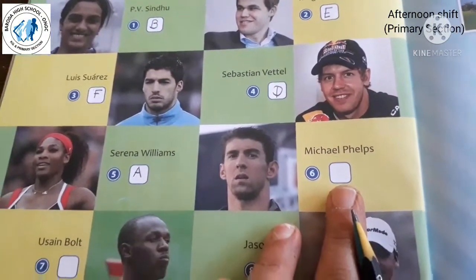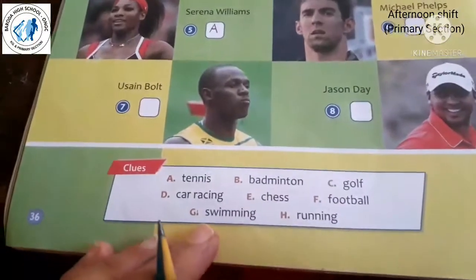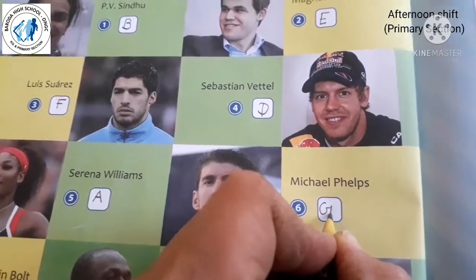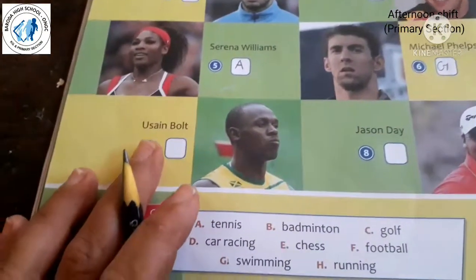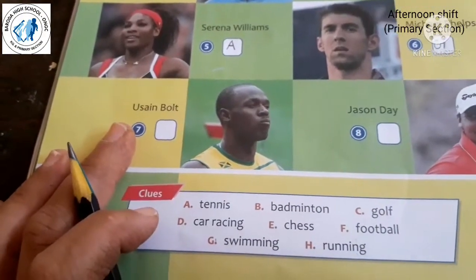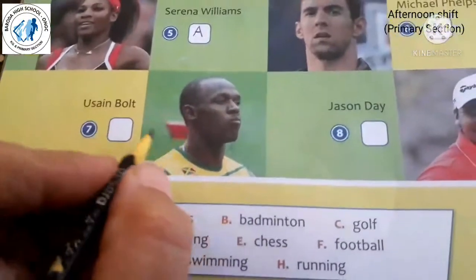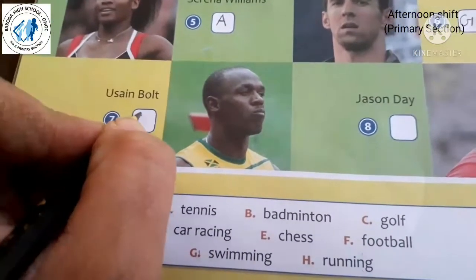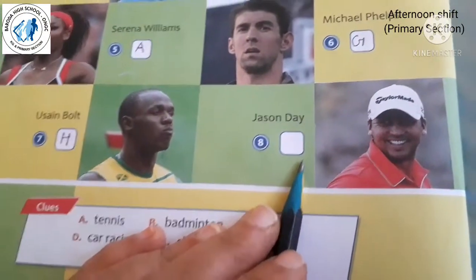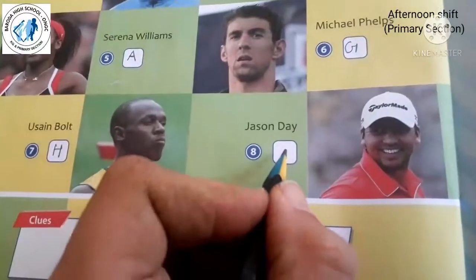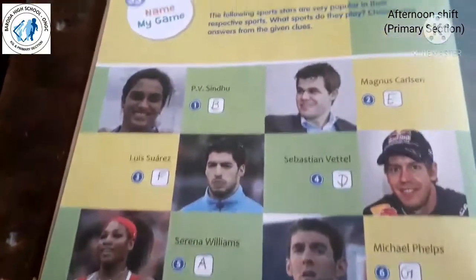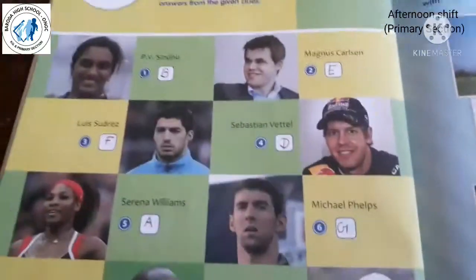Which game does Michael Phelps play? Swimming. G. Right? Michael Phelps is swimming. Then Usain Bolt. Which game is Usain Bolt in? Running. Right. He is a runner. So H. And then Jason Day. Jason Day is famous in golf. So C. Okay, so these players are famous in these different games.